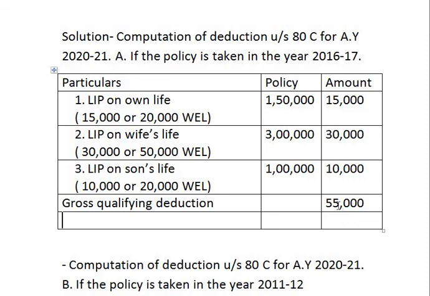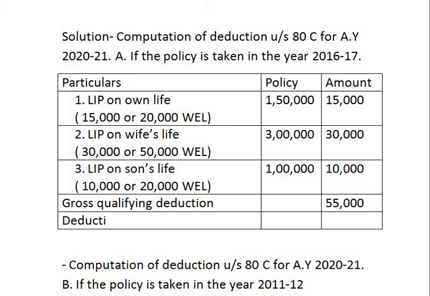Coming to next, now this gross qualifying amount is less than the maximum limit of deduction that is qualified under section 80C, and the maximum limit of deduction under section 80C is 1,50,000. 1,50,000 or gross qualifying amount, whichever is less.